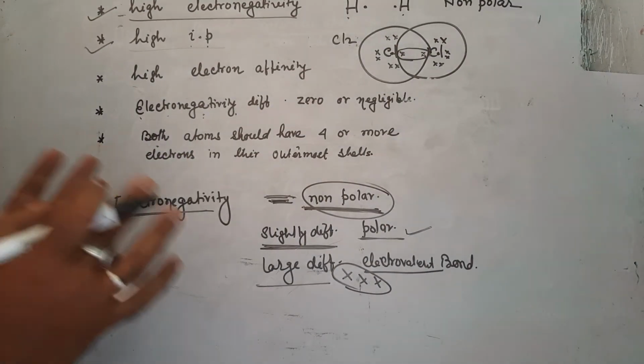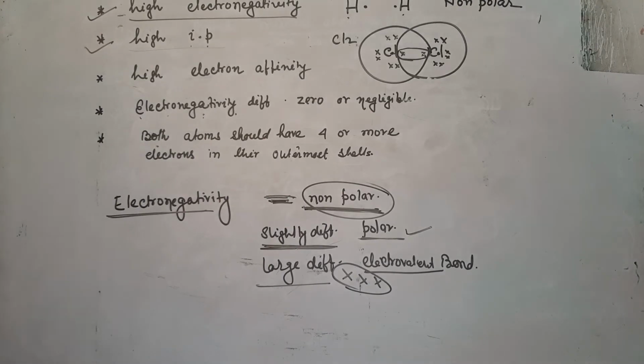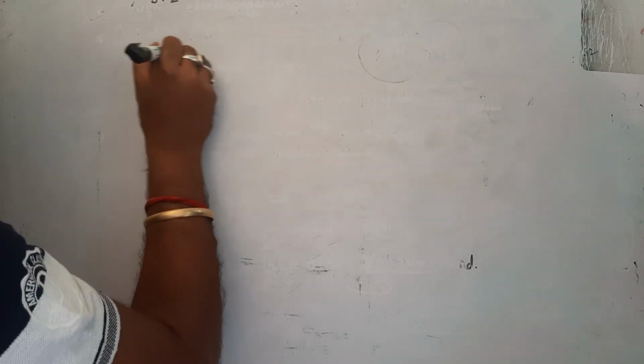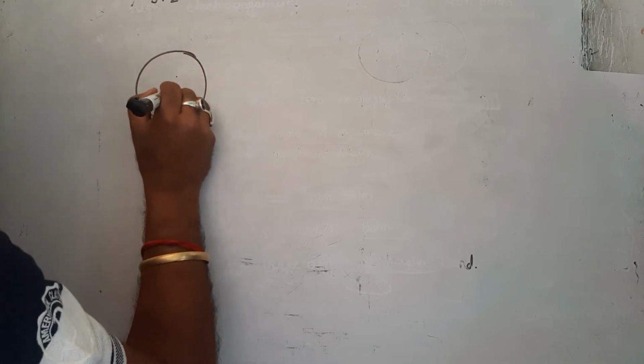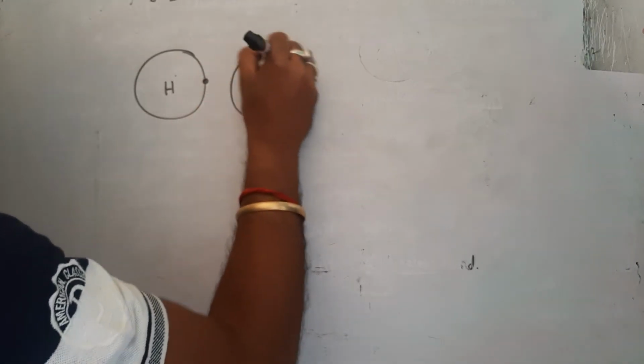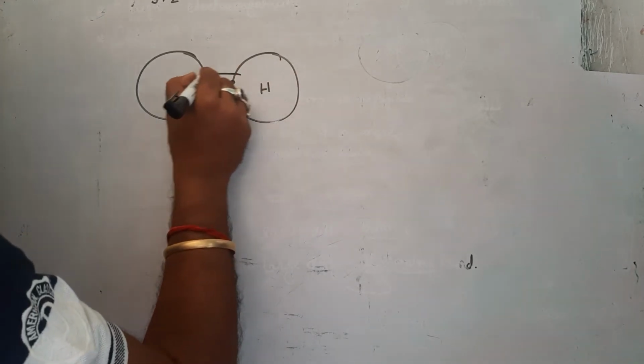If it is slightly different, then it makes polar. We have discussed this. Now, what is the meaning of polar and non-polar? Suppose again I take hydrogen, the H2 molecule. Why is it non-polar? Hydrogen has 1 electron. Here also hydrogen, same size, 1 electron. So this is mutual sharing between them.